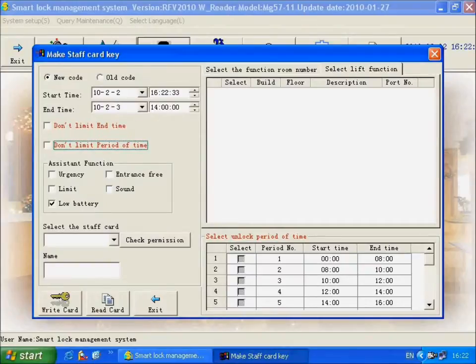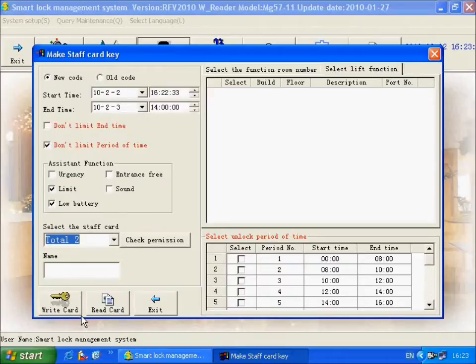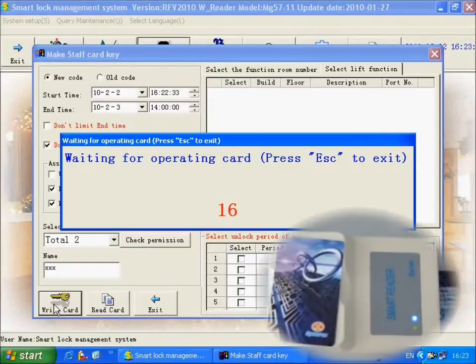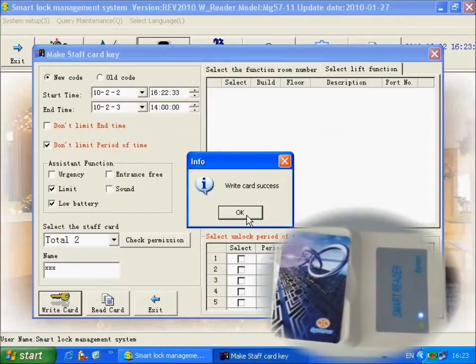Now, issue a staff card with limit function. Select Don't Limited Period of Time. Select Limit function. Select Staff card. Input the staff name. Click the button of Write Card. Place one RF card on the card placed area. Staff card with limit function issued success.